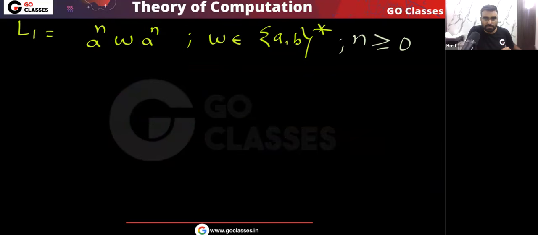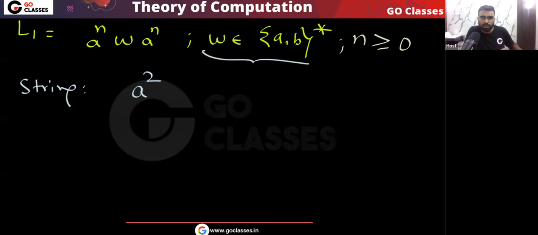Now you can notice one thing. Some questions I'm asking you, and you tell me the answer. I give you a string, and you tell me whether this string belongs to the language or not. For example, I give you a power 2, then w belongs to (a+b) whole star, so I am giving you this string: a power 2, then b a, and then maybe b and then a power 3. Tell me, will this string belong to the language or not? A very simple question.